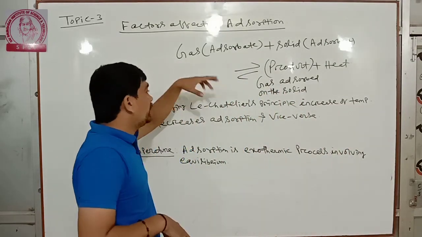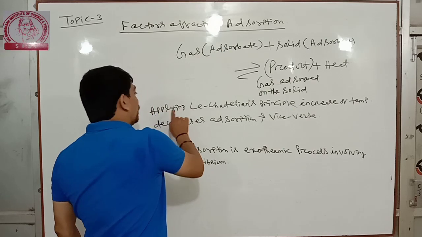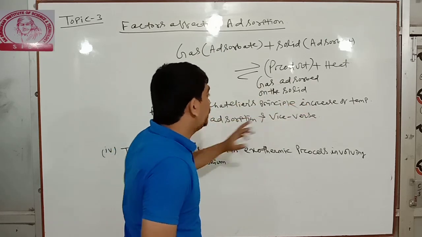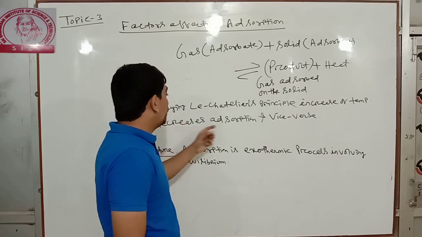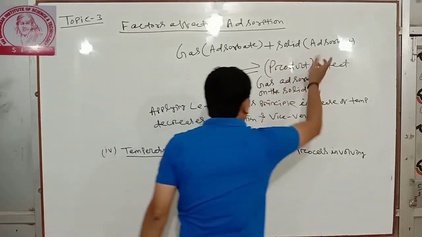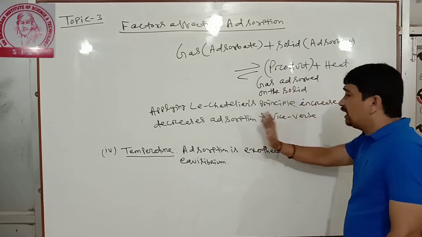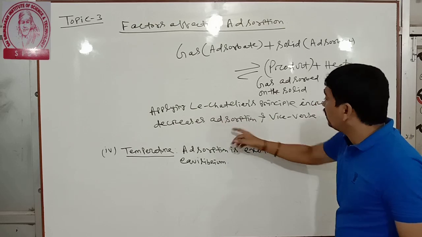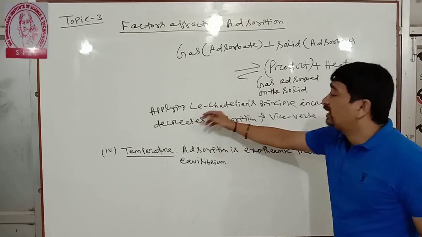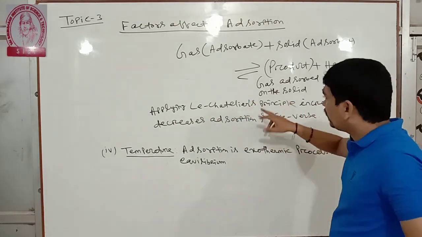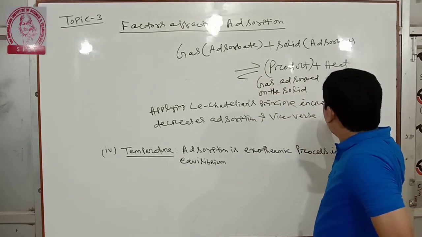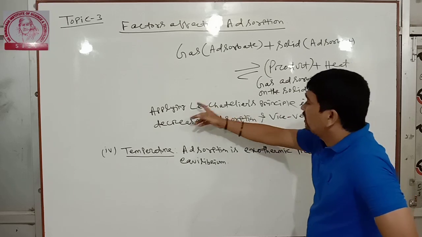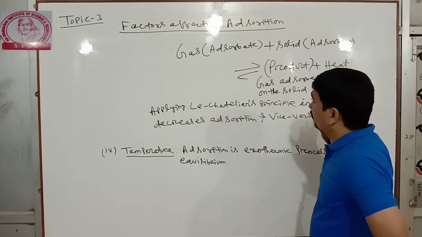So we will apply Le Chatelier's principle for this reaction. Increase of temperature decreases the adsorption. If we increase the temperature, what will happen? That will decrease the adsorption and vice versa. So if we increase the temperature, adsorption decreases. If we decrease the temperature, adsorption increases. Clear? So for this reaction, if we increase the temperature, that decreases the rate of adsorption. If we decrease the temperature, that increases the adsorption. Clear?